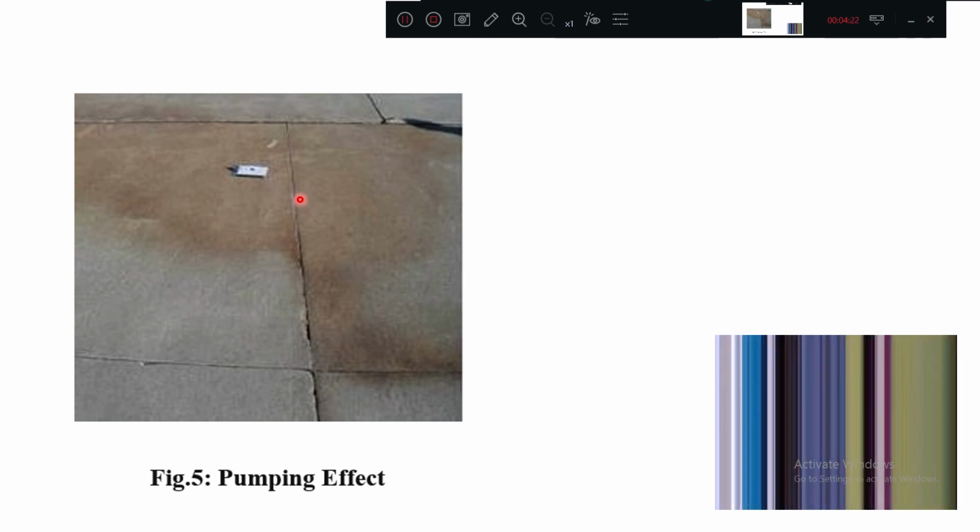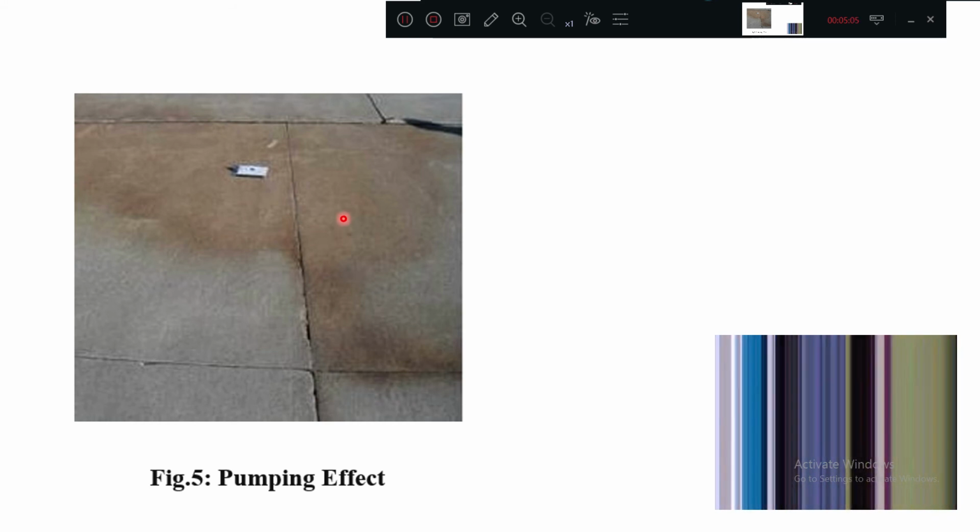The problem with this is that, first of all, the subgrade soil is going to lose its strength. Once it loses the strength, the slab will start sinking. Eventually it will lead to failure. That is one part. Second part, the mud which has come out from the joint spaces will create what? A slippery surface. So vehicle movement is hindered, or it will lead to some accidents.